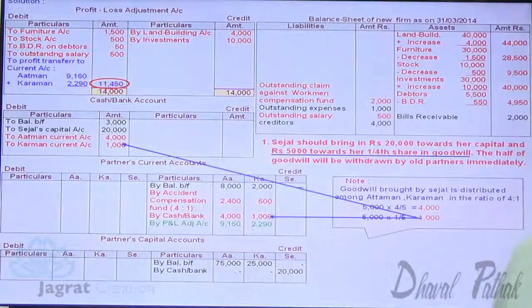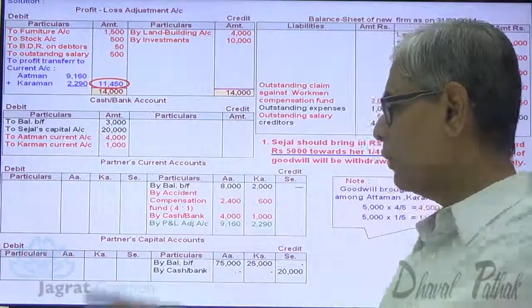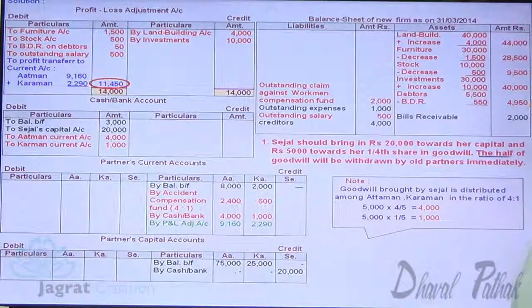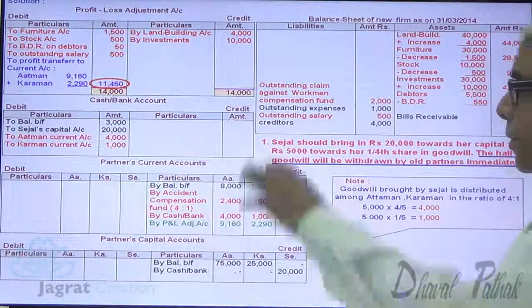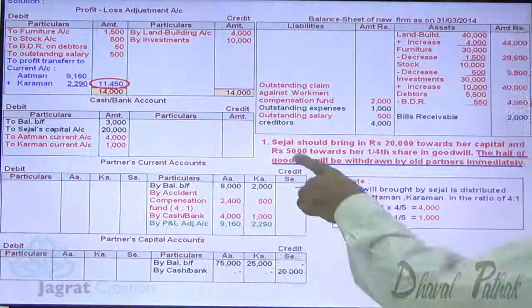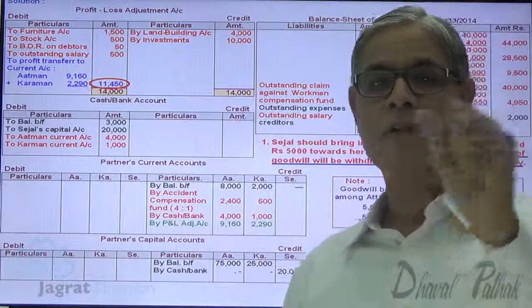Now see, goodwill is distributed. Now I want to close all these accounts. I start with cash account, etc. Oh, one thing. Goodwill withdrawn by old partners immediately. Half the goodwill has been withdrawn. I'm sorry.